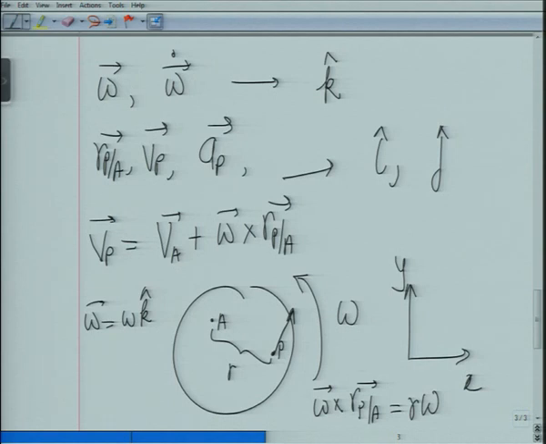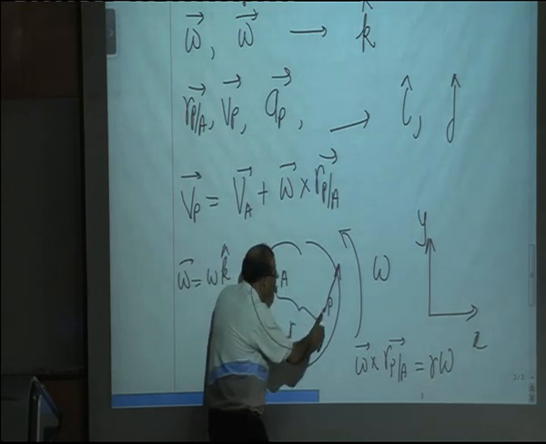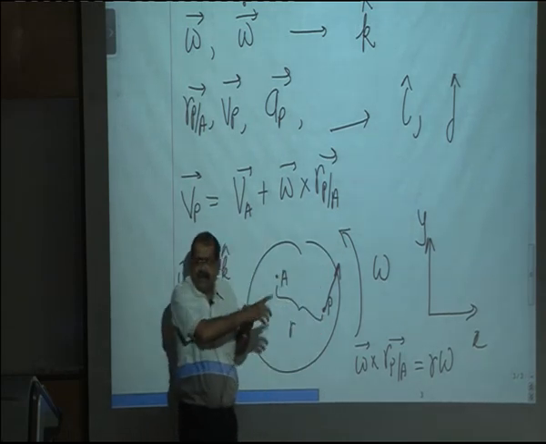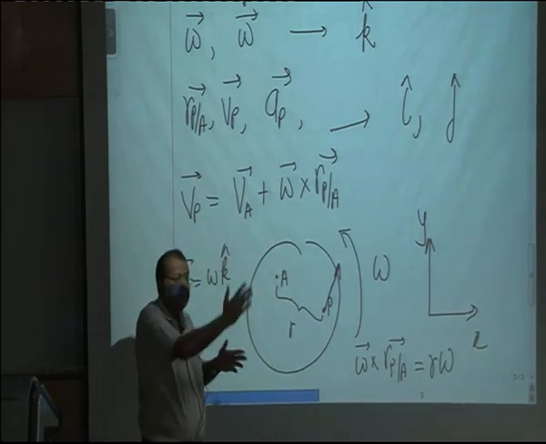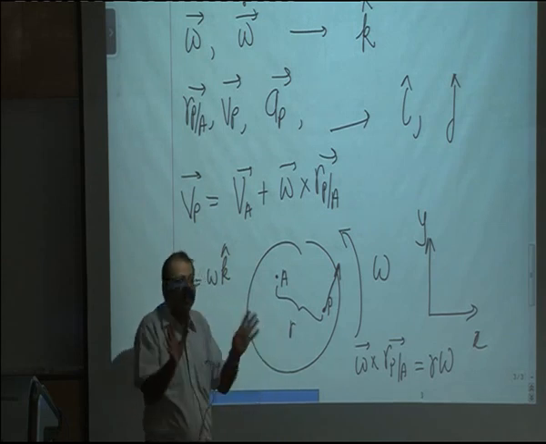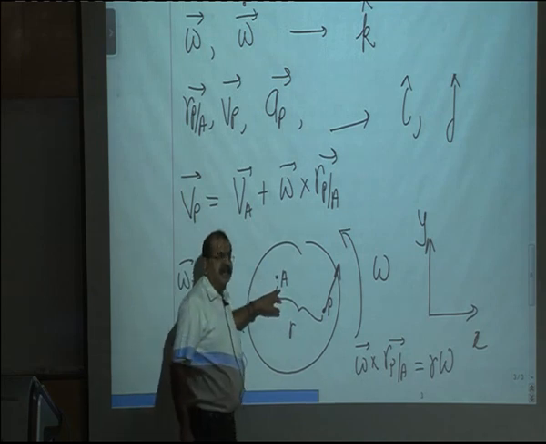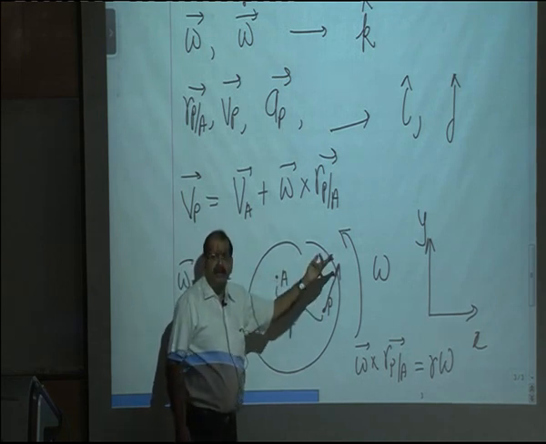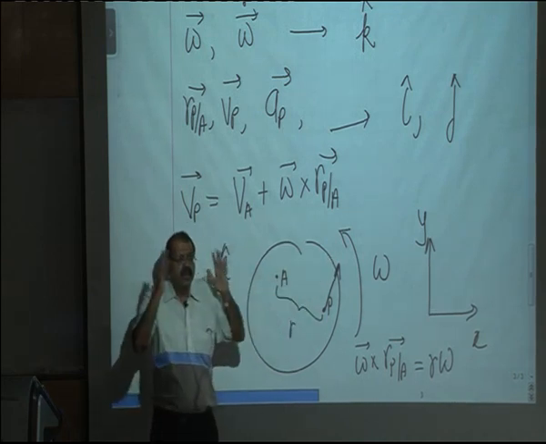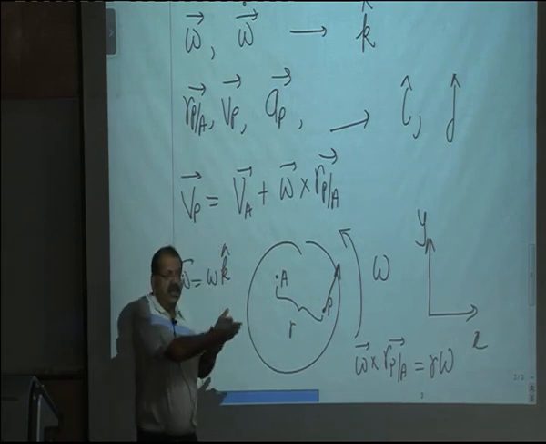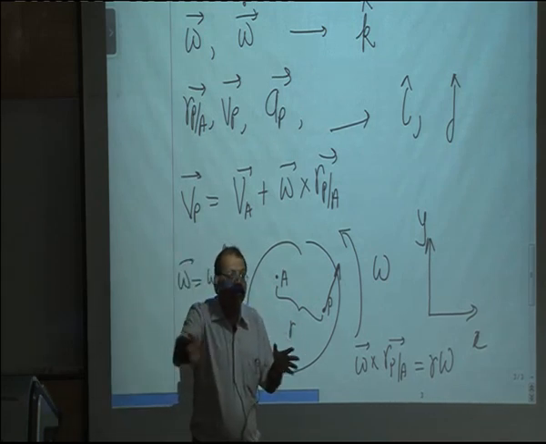So if this distance is R, then omega cross R will be perpendicular to AP in the direction of omega and equal to R omega, which is like circular motion. But now the only thing is A need not be the center. A can be any point, P can be any point. That's how you go. So physically in plane motion you can directly write it like this also without writing the formula.